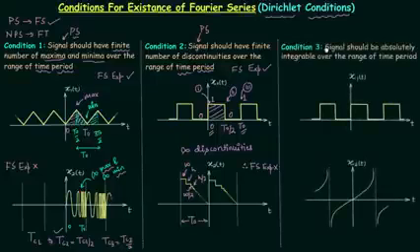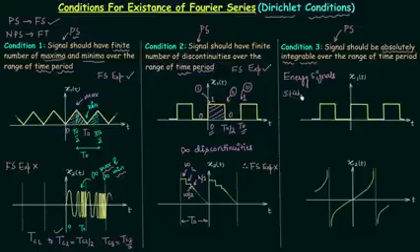Now we will move to condition number 3. Condition number 3 is very important. I will read the condition first. Signal should be absolutely integrable over the range of time period, and this time also we are talking about periodic signal, and we have already had a lot of discussions over the meaning of absolutely integrable. I have explained what we mean by absolutely integrable in case of energy signals, and we again used it while discussing the stable linear time invariant systems.